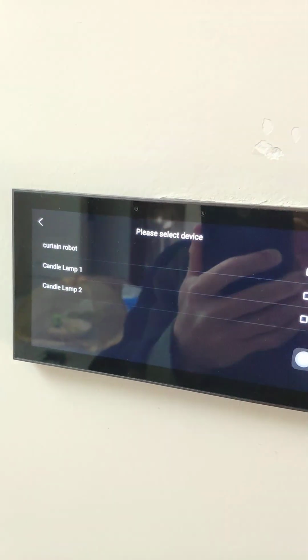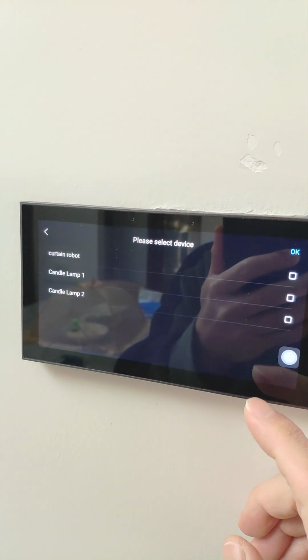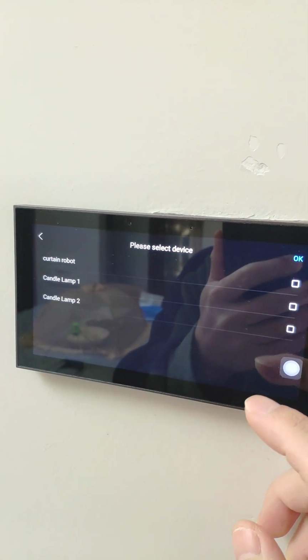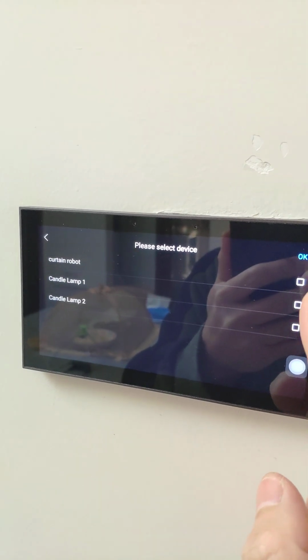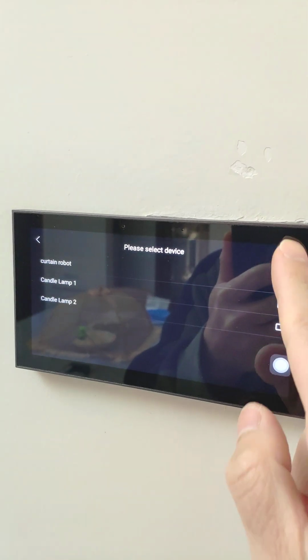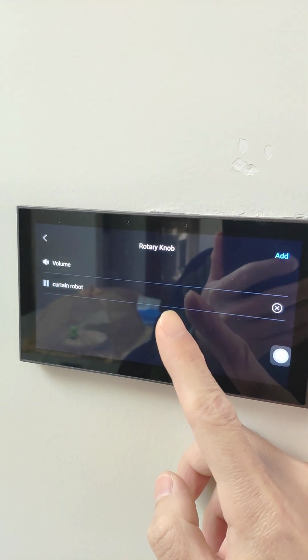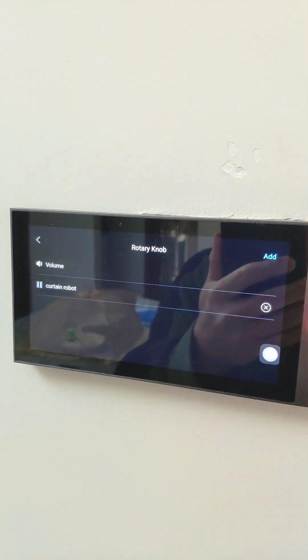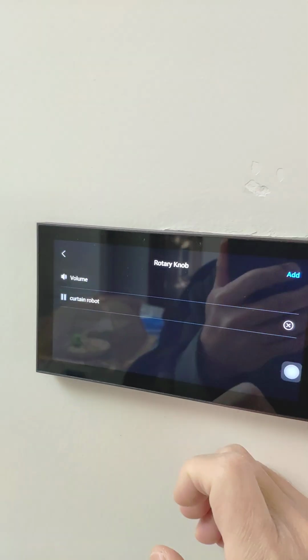You can see there are three devices that can be added: the curtain robot, and the candle lamp 1 and candle lamp 2. Okay, we click curtain robot, for example, and click OK. Then the curtain robot is added to be controlled by this rotary knob.